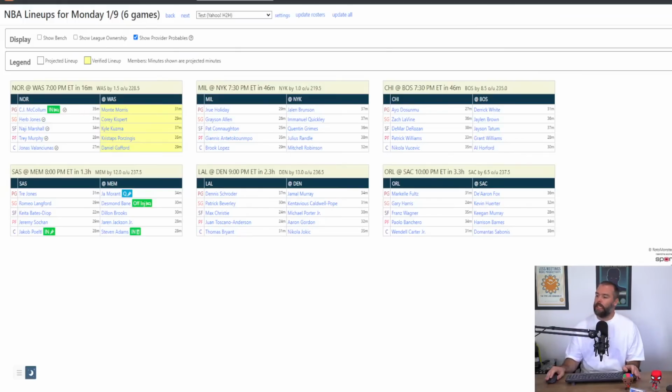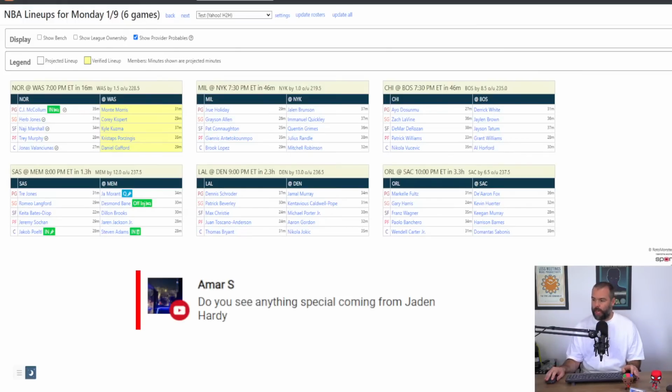Do I see anything special coming from Jaden Hardy? No, I wouldn't say special, and for fantasy this year, no. He's going to play a limited role. He'll be a scorer who's very up and down in percentages, and he probably plays 18, 17, 15 minutes a night. I think he can work his way into being a solid rotational NBA player, maybe with some starter value. But special, I don't think so.